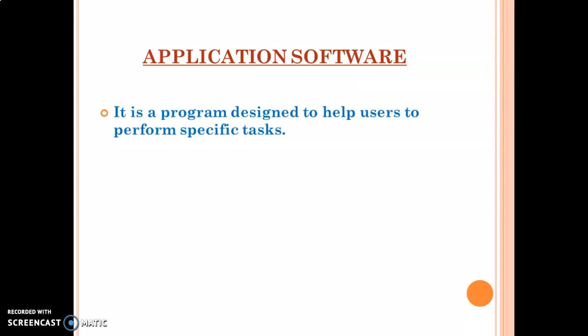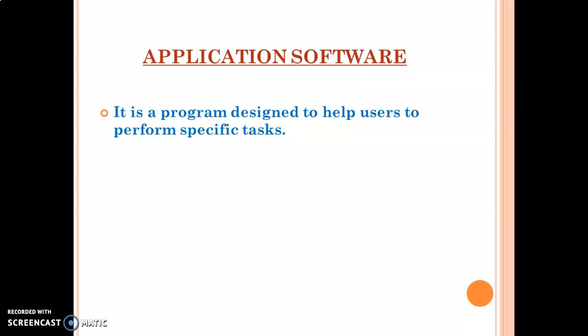It is a program designed to help users to perform specific tasks. What does it mean? It means that we are the user, the one who is using the software. So MS Word, MS Paint, MS PowerPoint, these are all application software. Why? Because we can do only specific tasks. Specific task means we can do only a particular type of work.